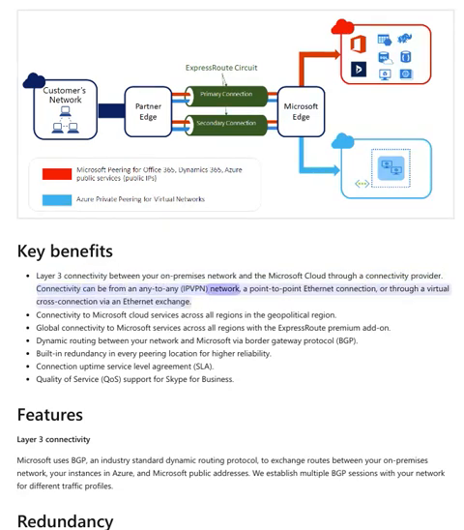Connectivity can be from an any-to-any, IPVPN, network, a point-to-point Ethernet connection, or through a virtual cross-connection via an Ethernet exchange. Connectivity to Microsoft Cloud services across all regions in the geopolitical region. Global connectivity to Microsoft services across all regions with the ExpressRoute Premium add-on.